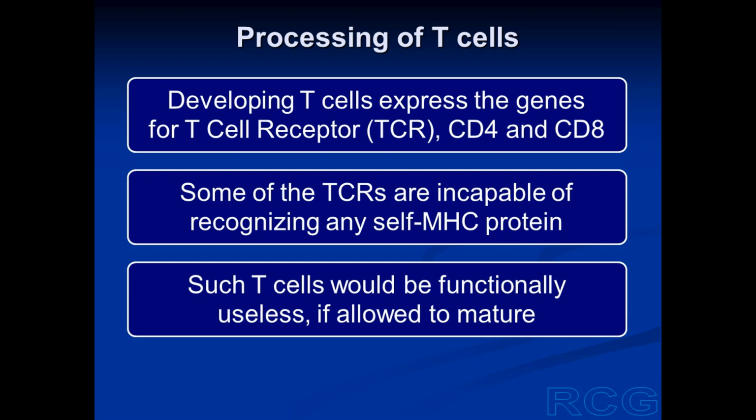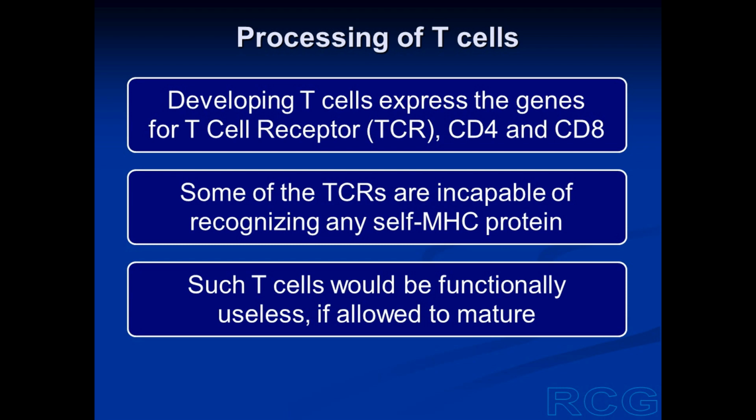So the T cell will possess the T cell receptor plus either CD4 or CD8 as a co-receptor. But the newly formed T cells, which are just developing, possess the T cell receptor plus CD4 plus CD8 also. So the genes for TCR, CD4 and CD8 are expressed in the developing T cells, and all these three proteins are present in the developing T lymphocytes.